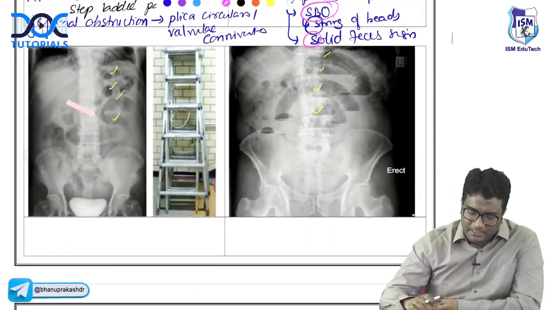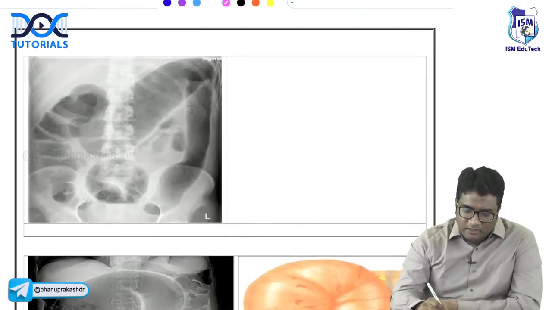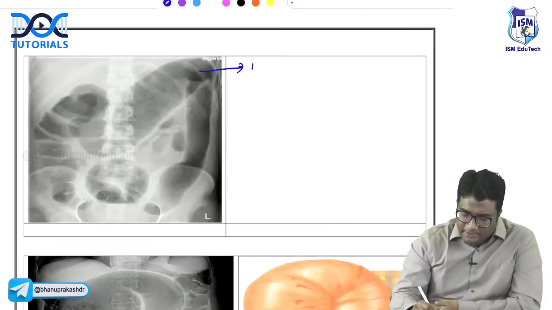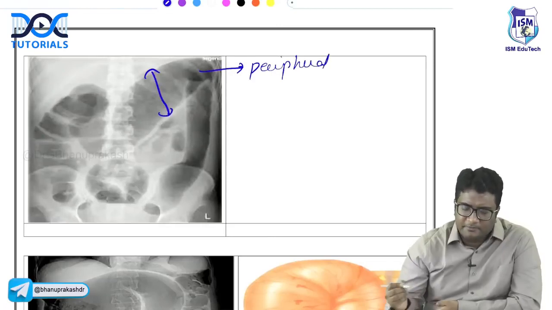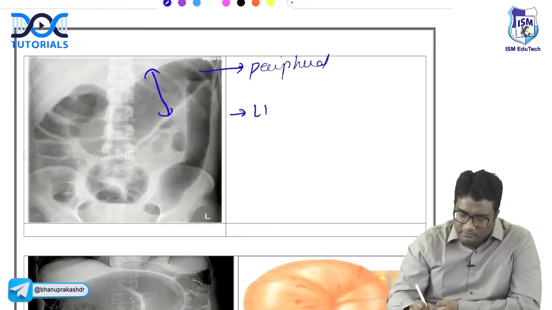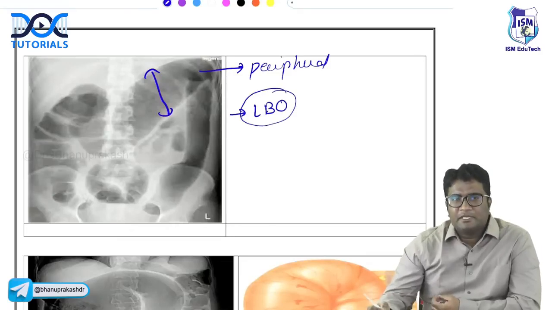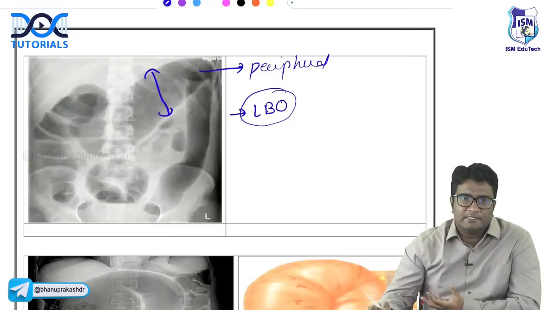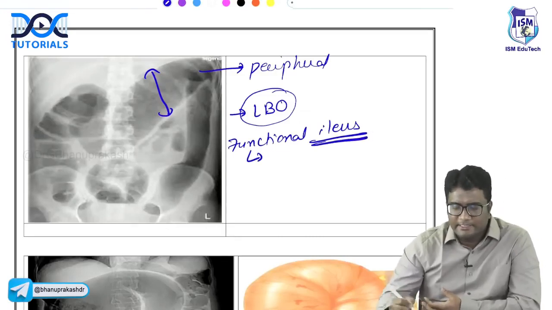Small bowel obstruction. Look here, peripherally located, right? So these are all peripherally located. Very large diameter, peripheral. Very large caliber is there. So this is how you have large bowel obstruction. And in large bowel obstruction, is this an ileus or not? How do you know whether it is functional ileus or not?